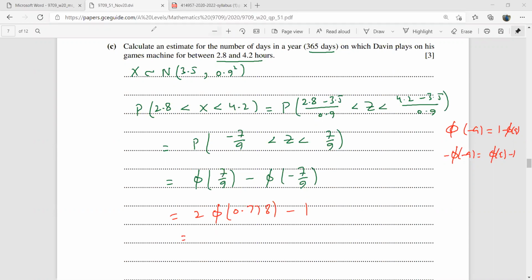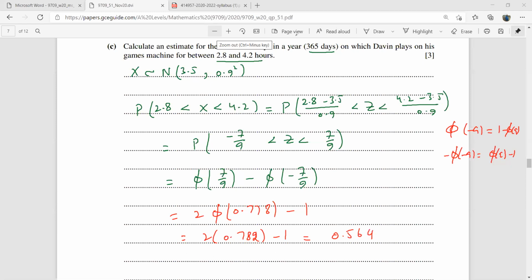Sir, it was 0.7815. 0.7818. 15. 5 था सर, आपने गलती से 8 लिख दिया था. Basically this has to be correct to two decimal places now, so let's write it like this, minus 1. So now let's find that. What is this going to be? 2 into 0.782 minus 1, that is 0.564, and then you multiply this with 365.